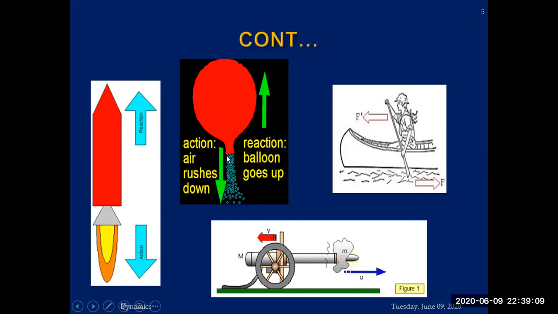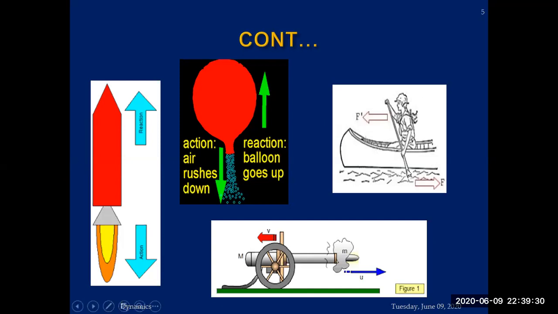Similarly, another example: a balloon is filled with air. You allow the air to escape from the balloon. Action: air rushes out from the balloon. This is its action. When it rushes out, it applies a force on the balloon, and the balloon gets a reaction force due to which it moves to the other side. So this is another example.